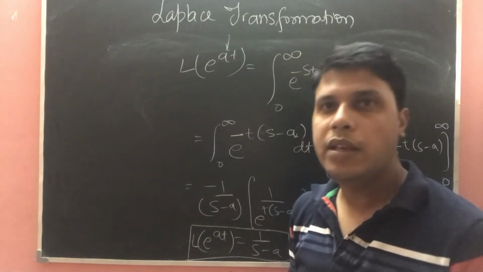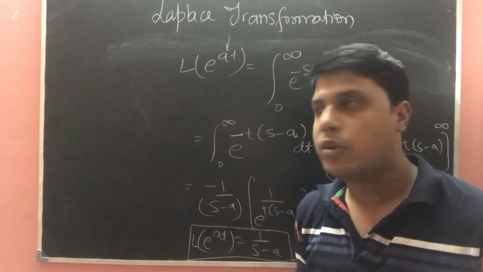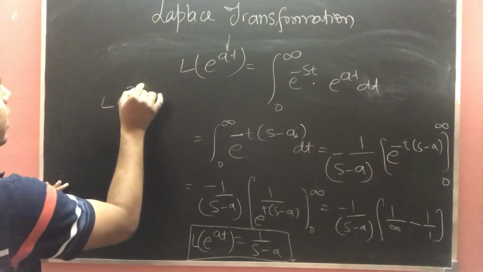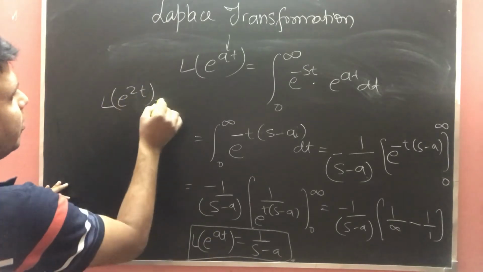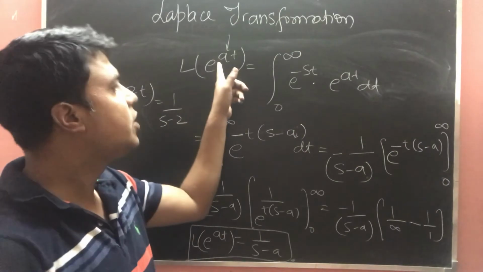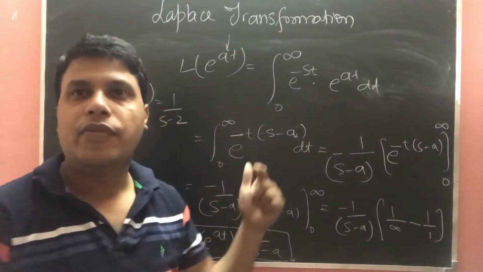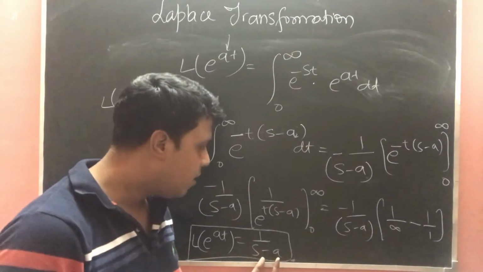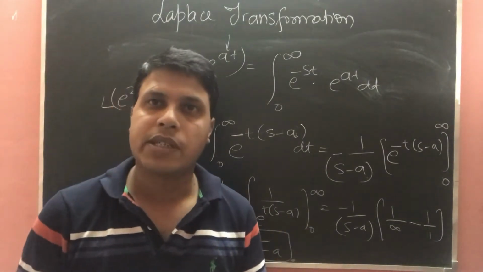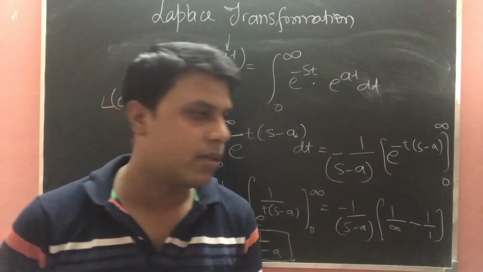Like e power 2t, it will be 1 upon s minus 2. If we are finding the Laplace of e power 2t, by the definition it will be 1 upon s minus 2. If we have the positive power, we will have negative a. If we have the negative power, then in this formula it will be s plus a. So let's move to the third function, that is the trigonometric functions sine and cos.